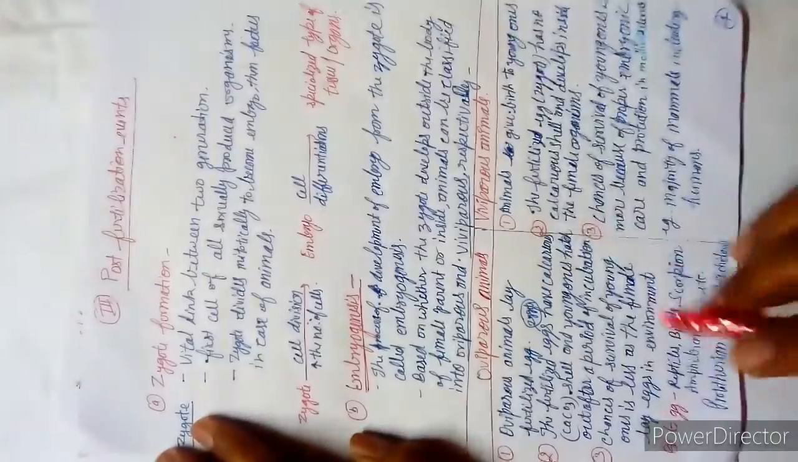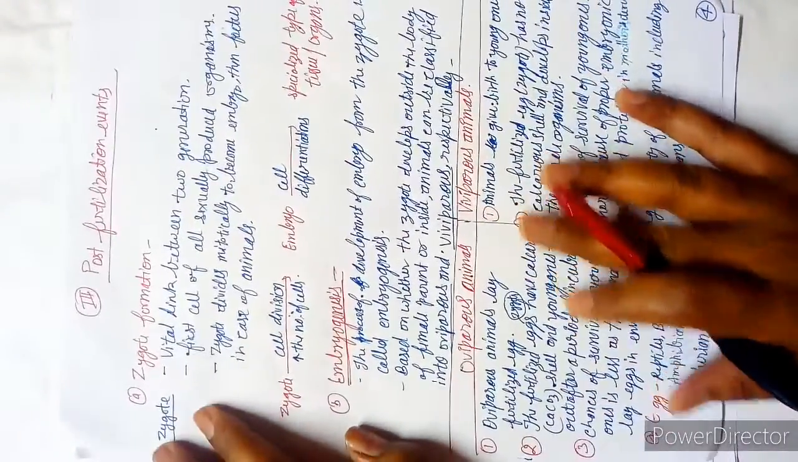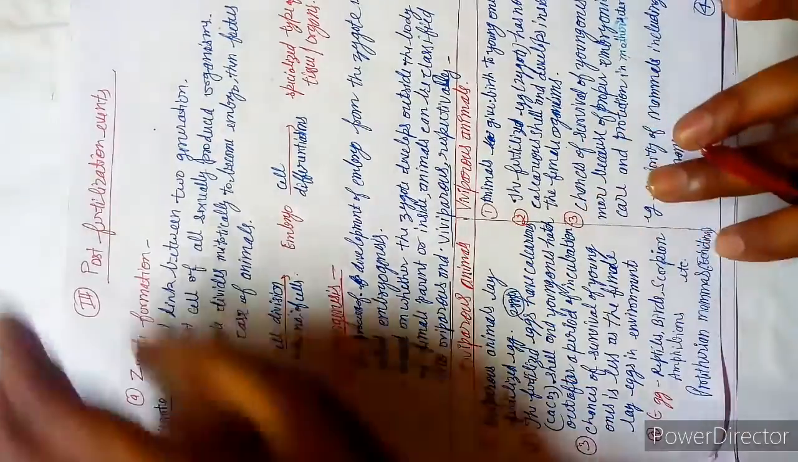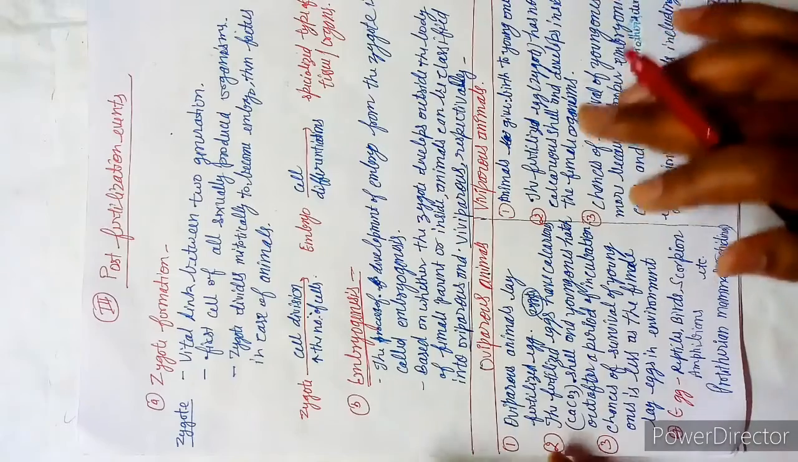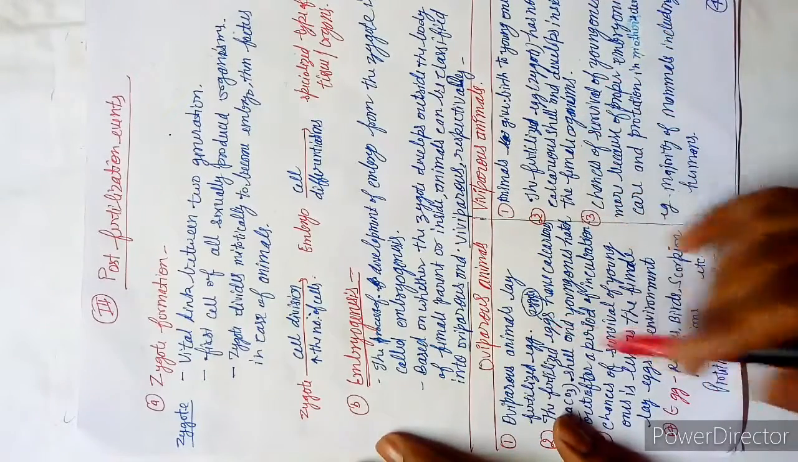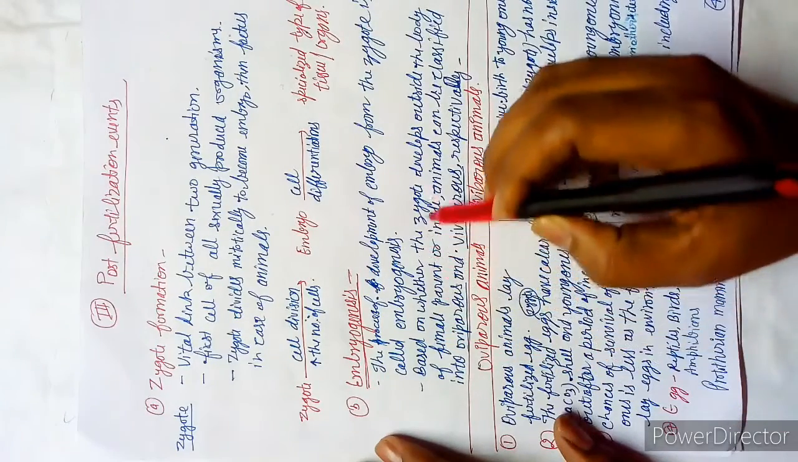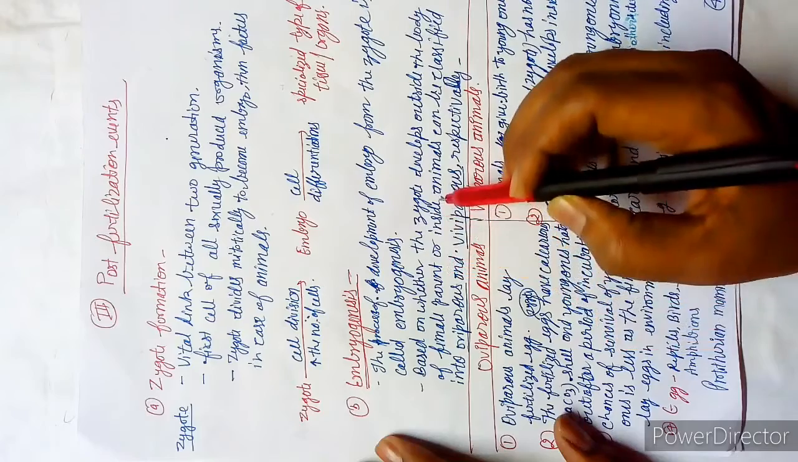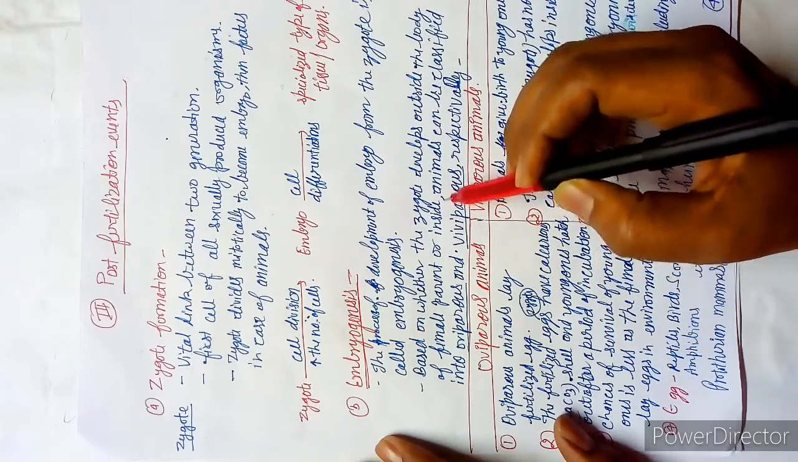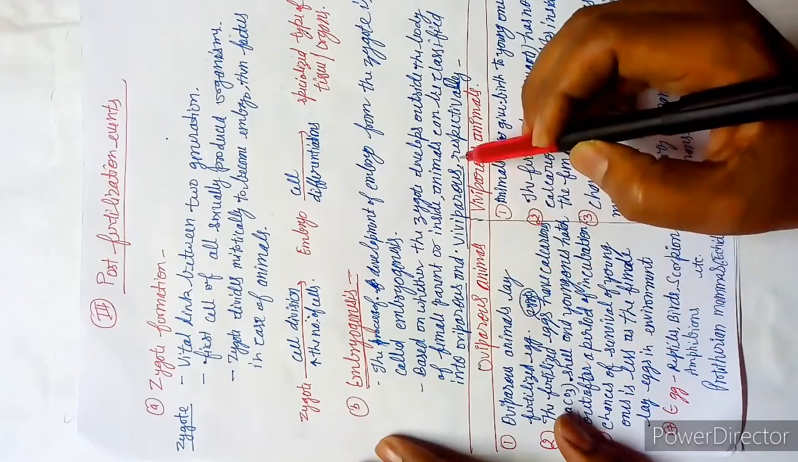The next topic is very important. Short notes may come in your exams, but generally it has not been asked in the last board examinations for several years. Based on whether the zygote develops outside the body of the female parent or inside, animals can be classified into oviparous and viviparous.